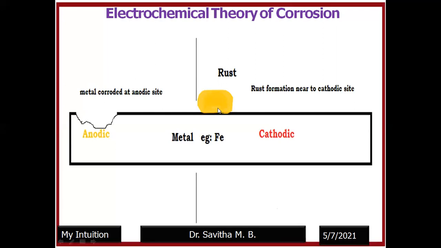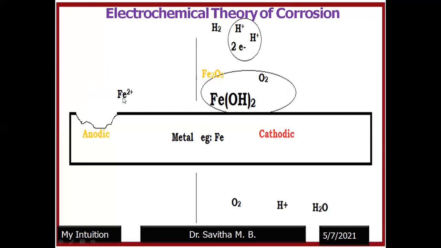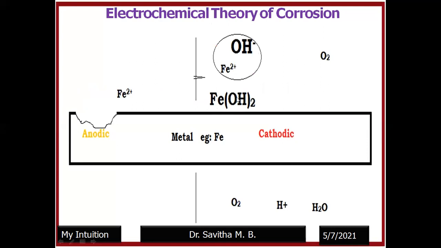This is because we can see here the ferrous hydroxide forms due to the combination of ferrous and hydroxyl ions. Ferrous is produced at the anodic region, hydroxyl is produced at the cathodic region. Now, where the corrosion product will get deposited depends upon the speed of ferrous and hydroxyl ions. Ferrous is a positively charged ion, therefore it will move faster. So it will come fast towards the cathode region, whereas hydroxyl ions move slower than ferrous ion. So the combination will be near to the cathodic region.